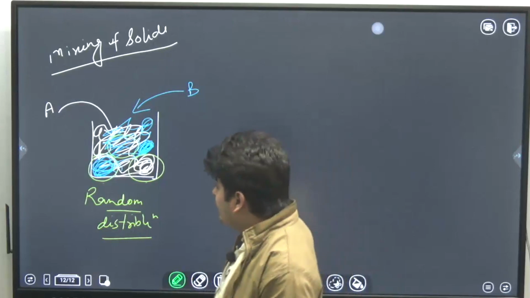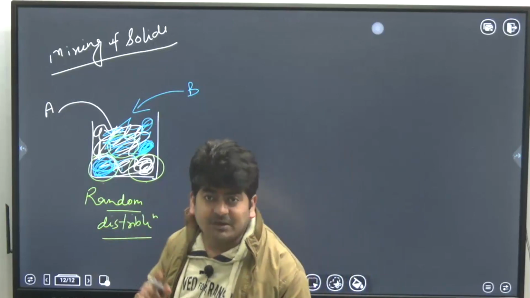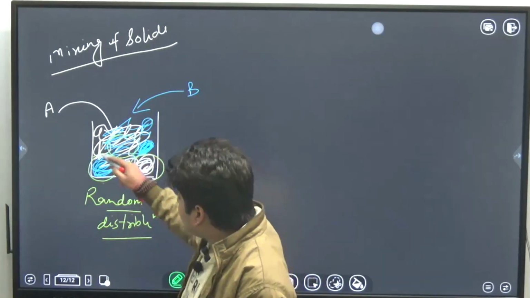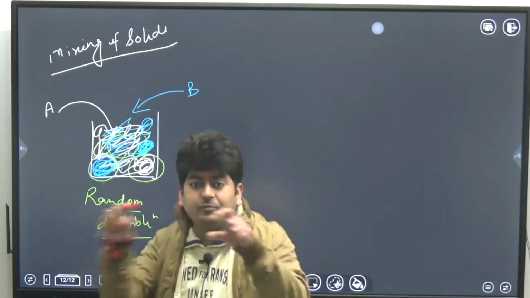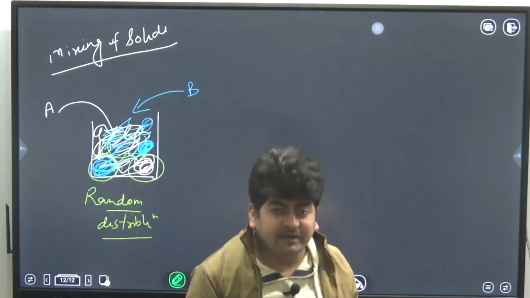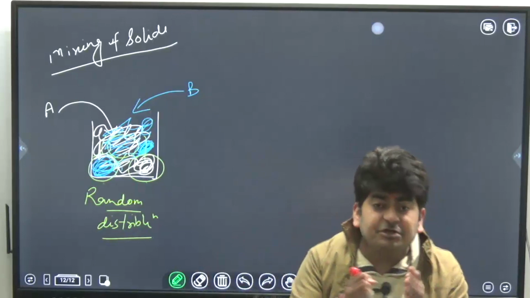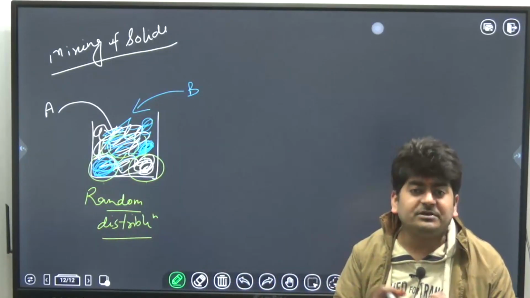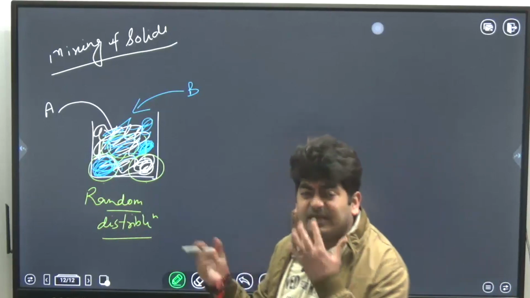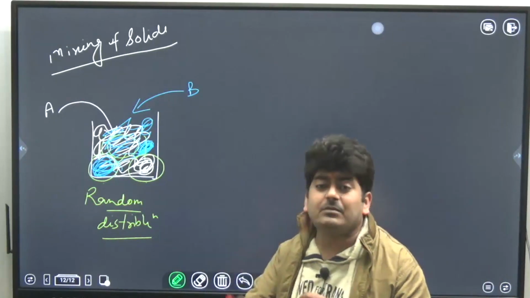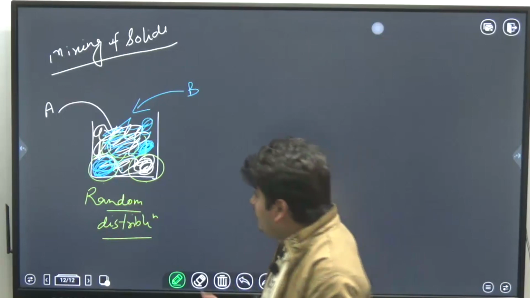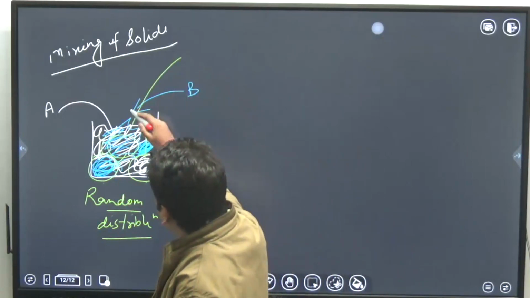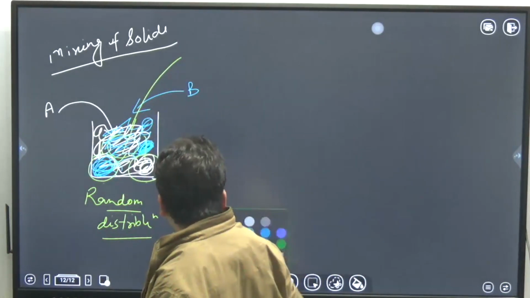Obviously, for a uniform distribution, these particles have to move. I have to change the position of those particles, and only when their position changes will you get the uniform distribution. To provide motion to those particles, we will use an agitator.